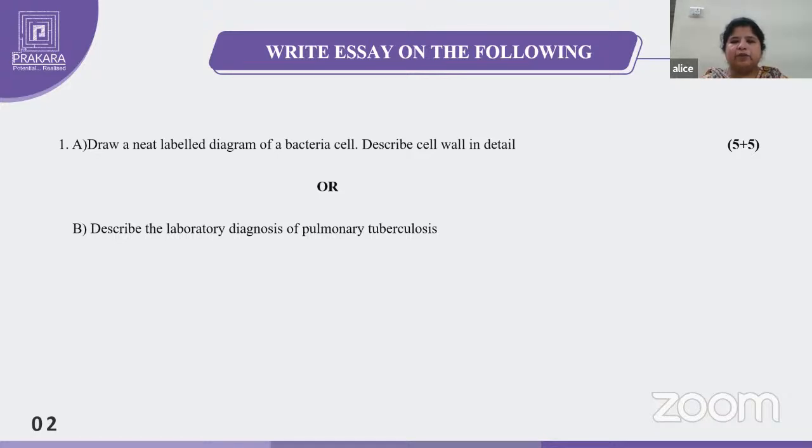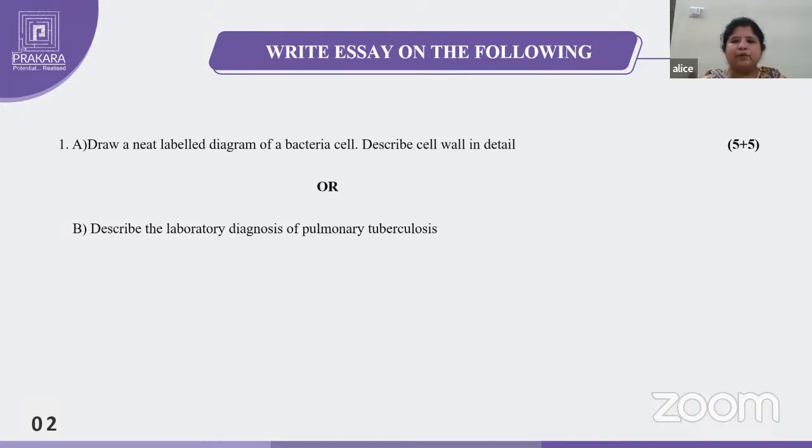Next will be the demonstration. What does demonstration mean? How will we demonstrate the cell wall? By seeing with our naked eye, we can't see the cell wall. So how will we demonstrate it? One is differential staining, the gram staining. The gram staining is a differential staining which differentiates whether it is a gram positive cell wall or gram negative cell wall. The gram staining is a practical part.